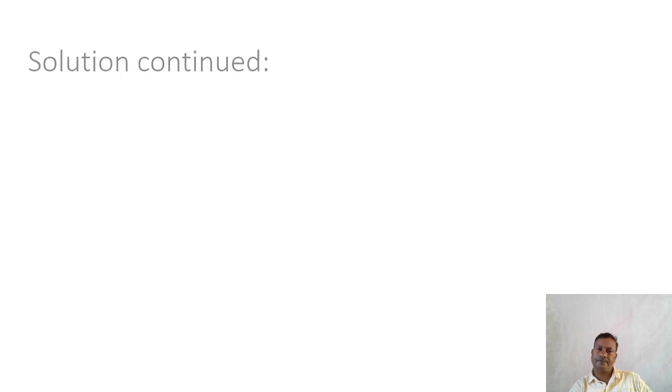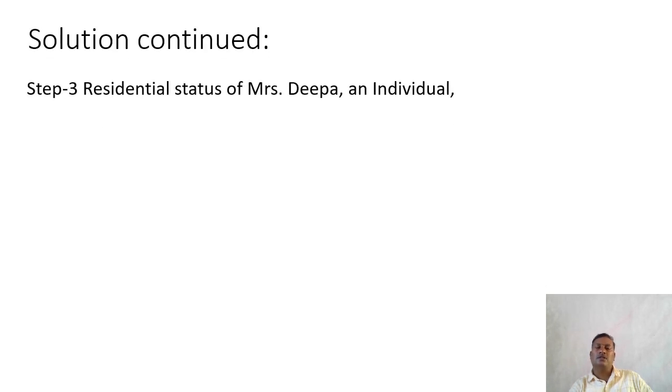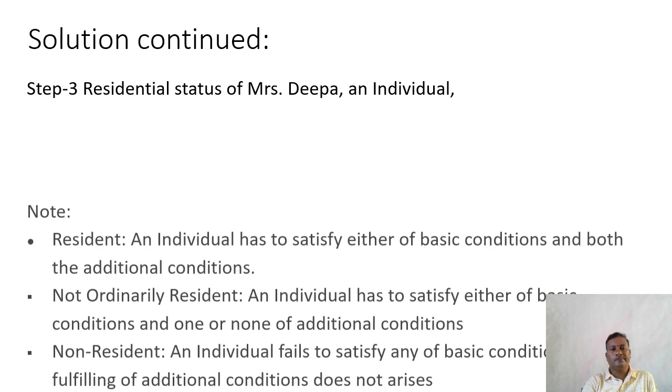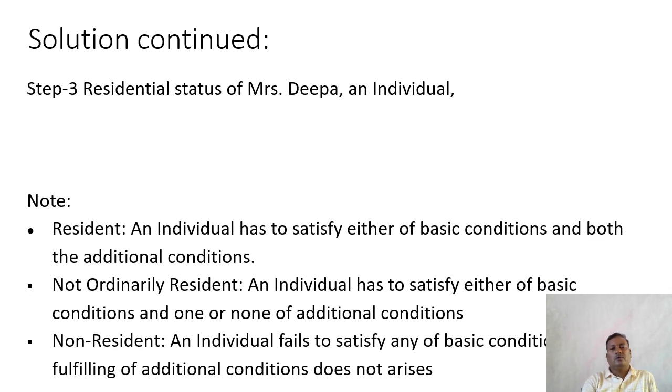Now the third step, deciding the residential status of Mrs. Deepa. For revision, I'll tell you, a resident is one who satisfies one of the basic conditions and both the additional conditions. Not ordinarily resident is one who satisfies one of the basic conditions and one or none of the additional conditions.